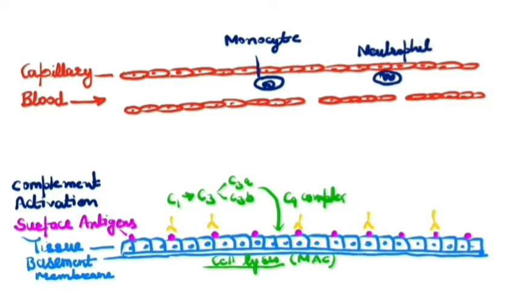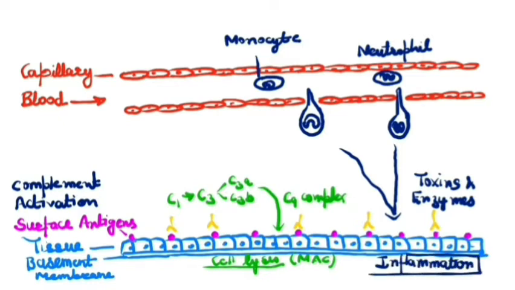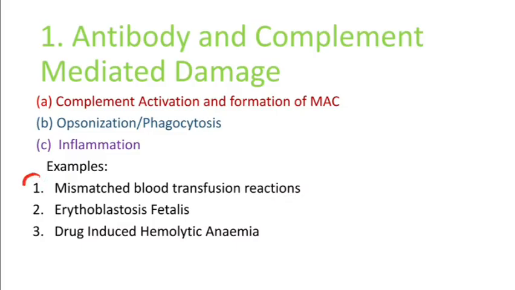You can see the process of extravasation of these cells, thus inducing the migration of monocytes and neutrophils towards the site of complement activation in tissues, releasing certain toxins and enzymes, enhancing the inflammation in tissues. Now let's see these two examples of antibody and complement mediated damage in detail.